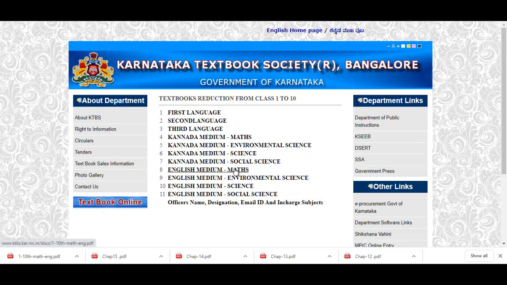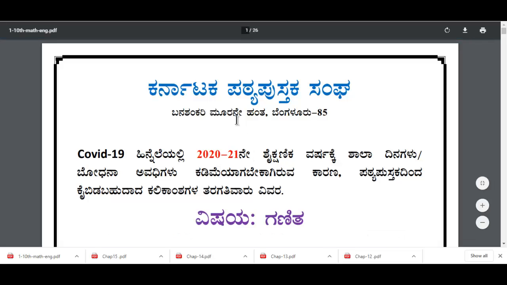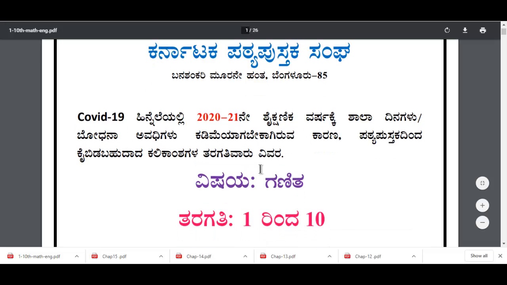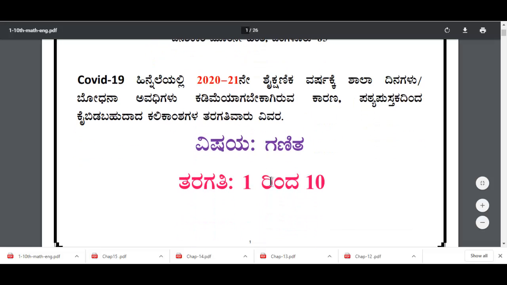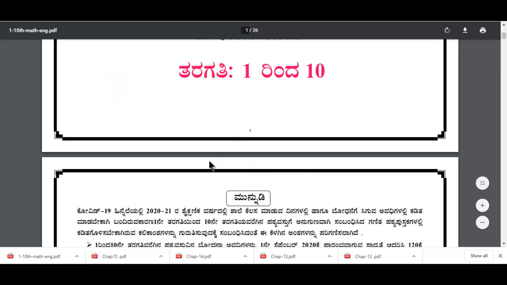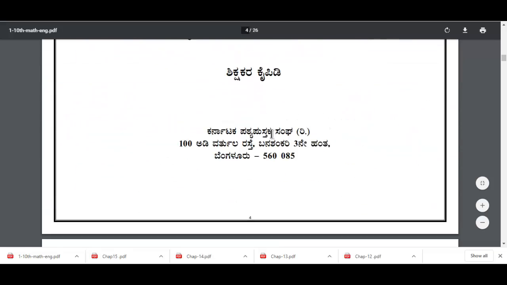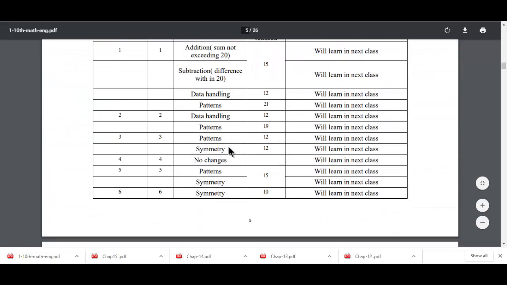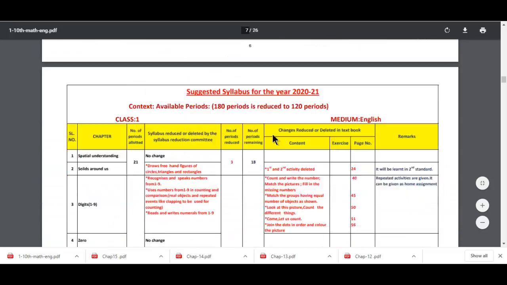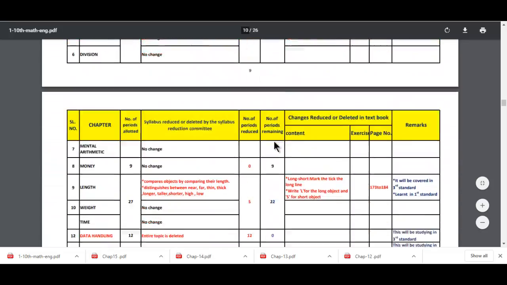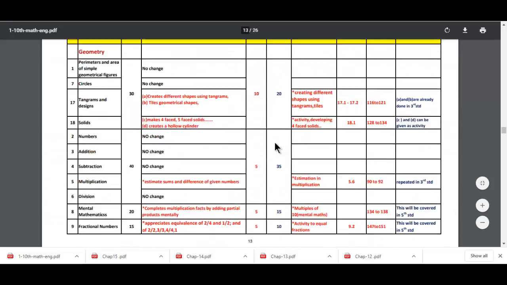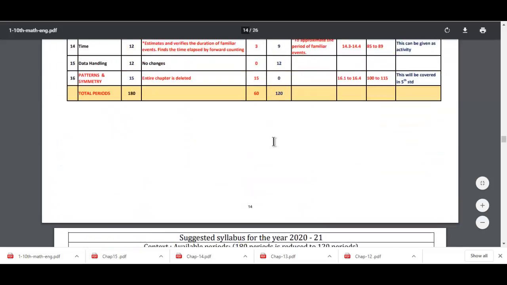Let me take math. So if I am going to this page, then you can observe here Karnataka Pathya Pustaka Sangha, right? So here for COVID-19 2020-21, some of the topics which have been deleted from your syllabus for this academic year, it is mentioned here. So from grade 1 to 10 it is mentioned in this page, right, for mathematics. So you can observe, I'll be focusing for grade 10. Okay, so for all the grades it is mentioned here.